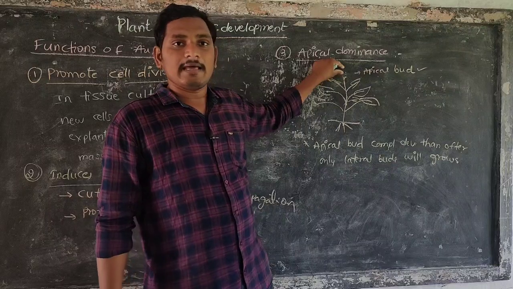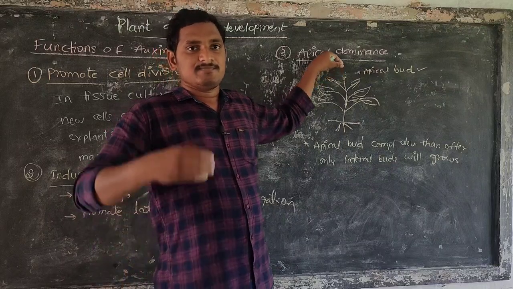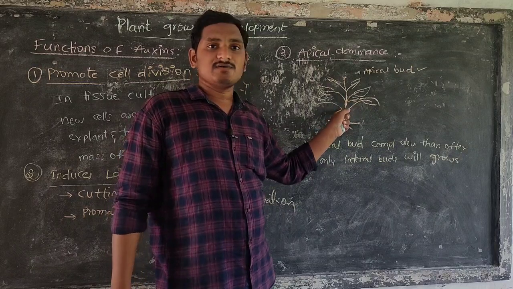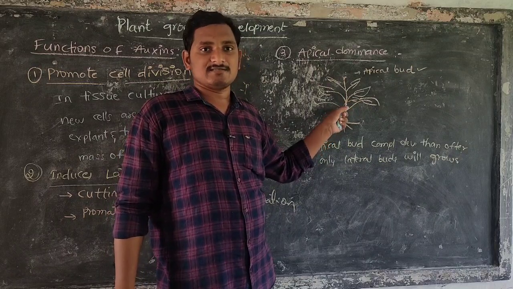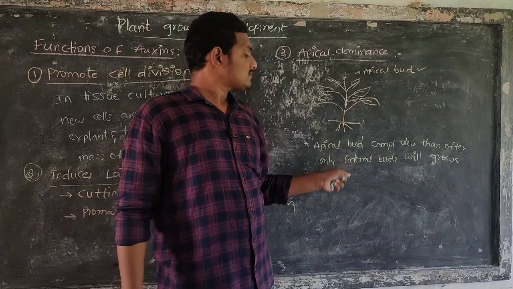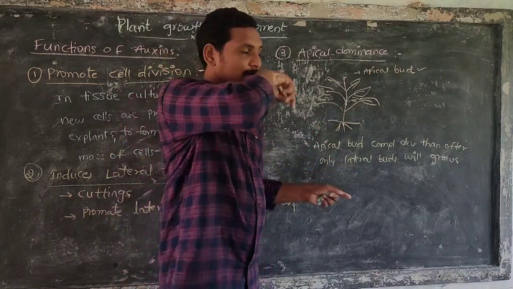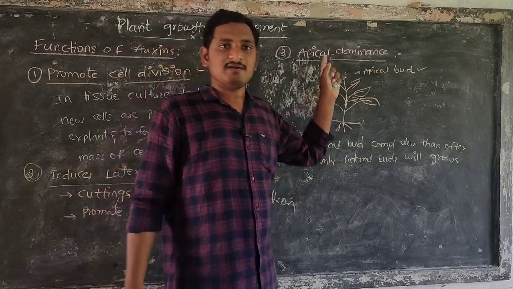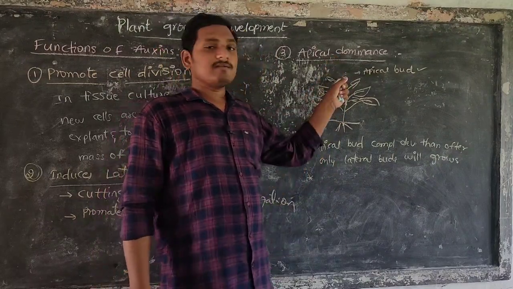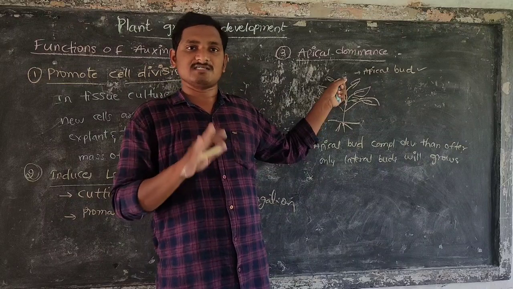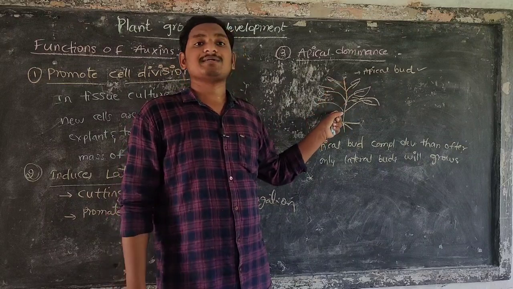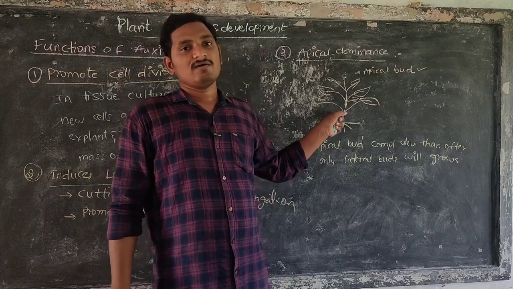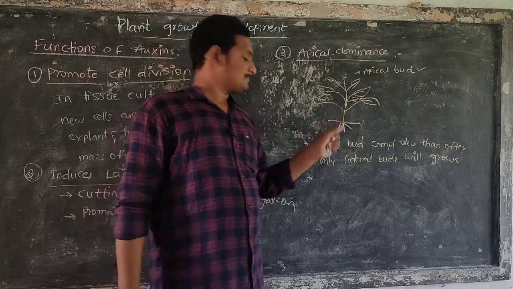The apical bud contains apical meristem, it reaches maximum height, then lateral buds will grow. It means lateral branches will arise. So this is common. Farmers remove this apical bud, so the apical meristem is lost. Then the lateral buds will grow and form vegetative branches.